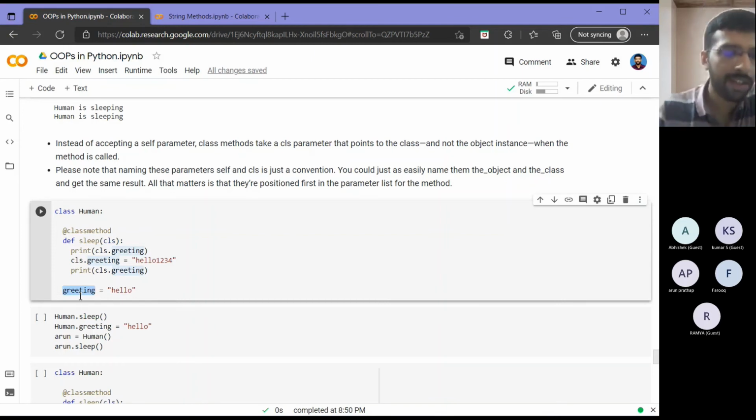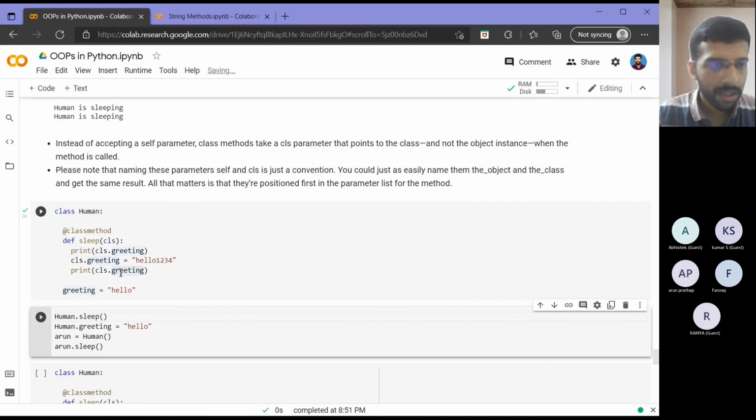Okay, I have defined it within the class, right? So this scope is class. So this will be my class attribute. Then inside my class method, I am trying to access that. I am trying to print it. I have defined it as hello initially, then I am trying to print that hello. Then I am changing the value of that. Then again, I am trying to print that, and I will see whether it will work. Okay, let's see.